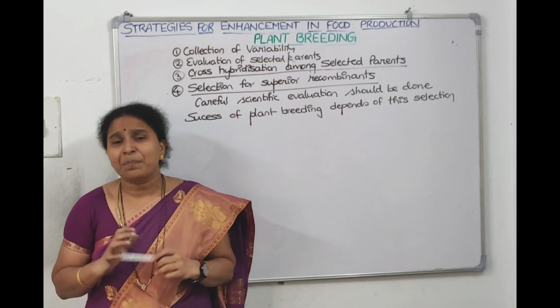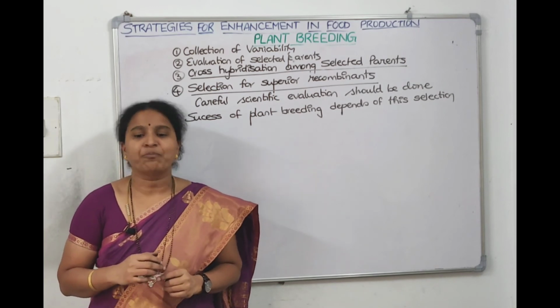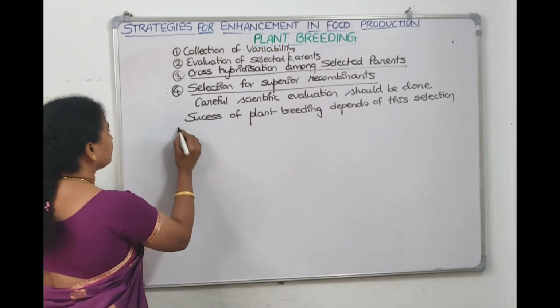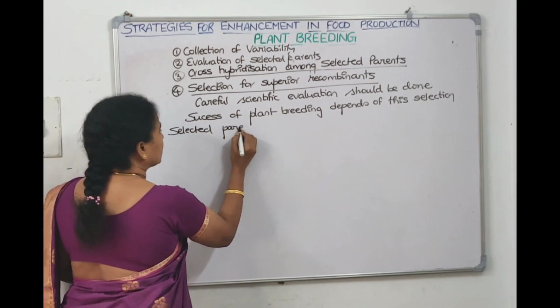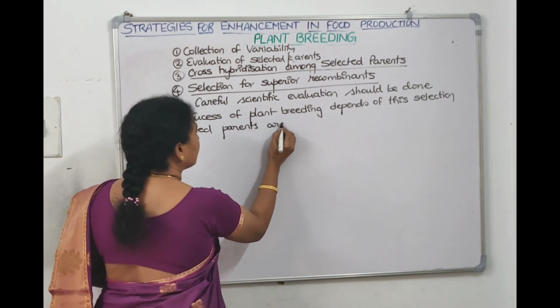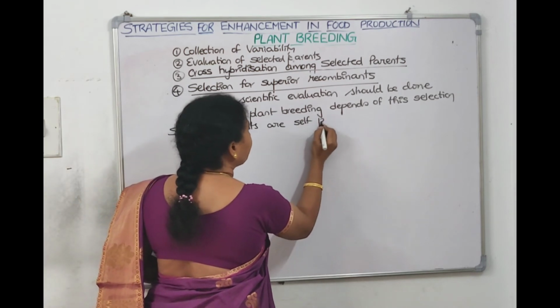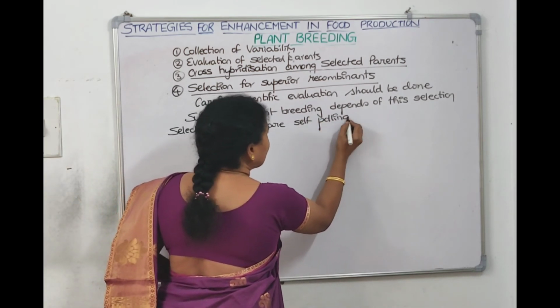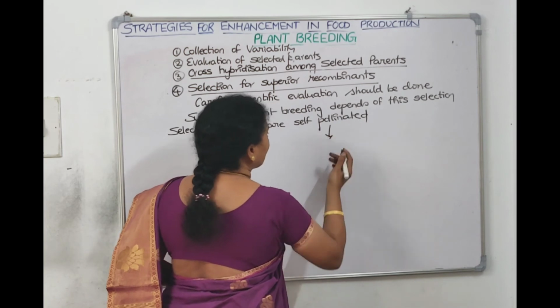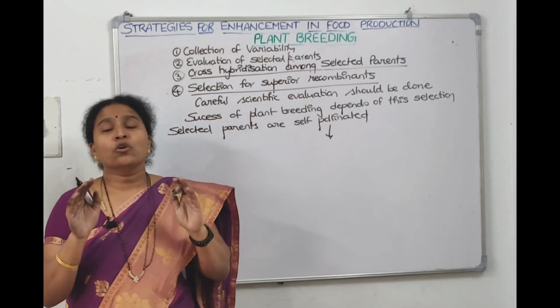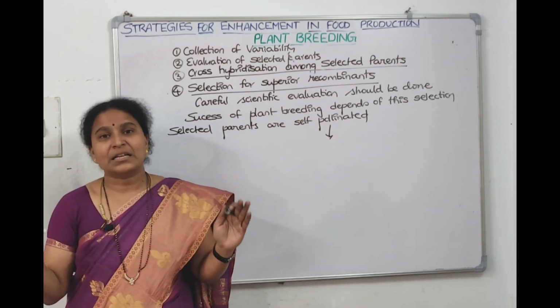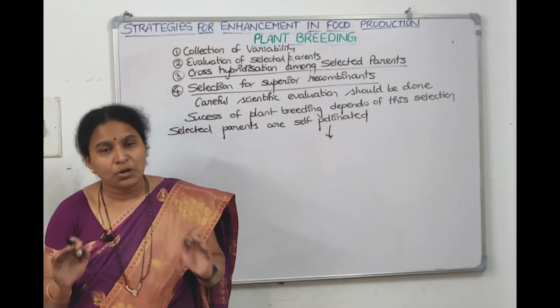Now these selected parents are further self-pollinated. Why are you doing self-pollination among the selected parents? To maintain the homozygosity, to maintain the uniformity.